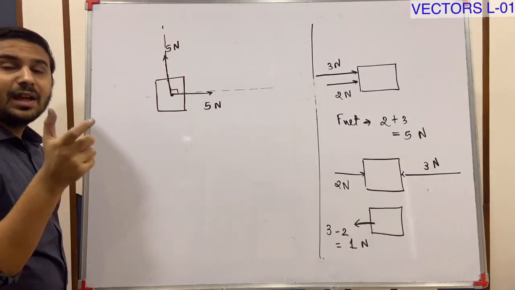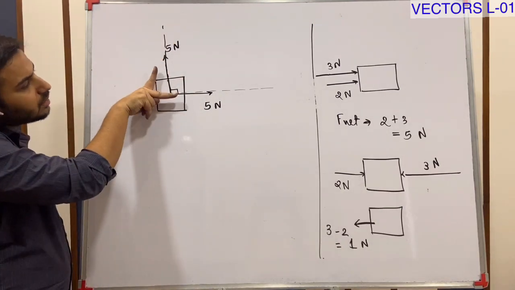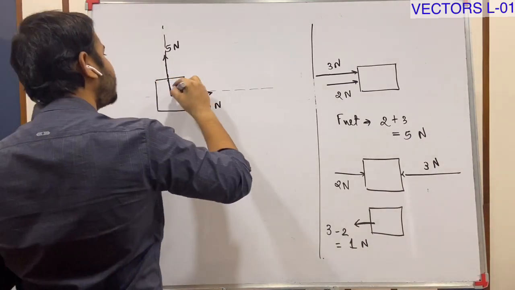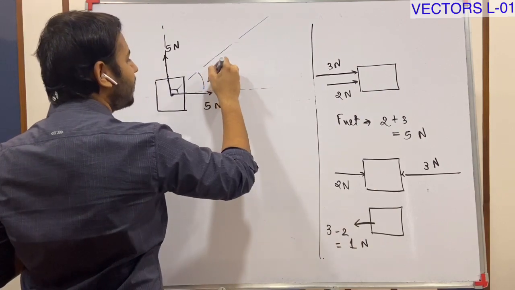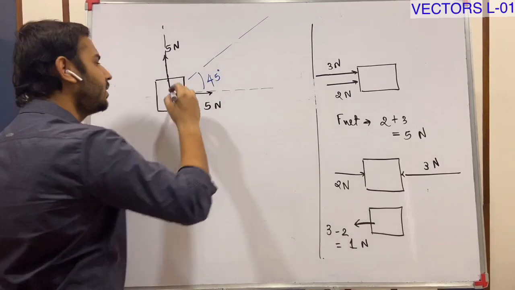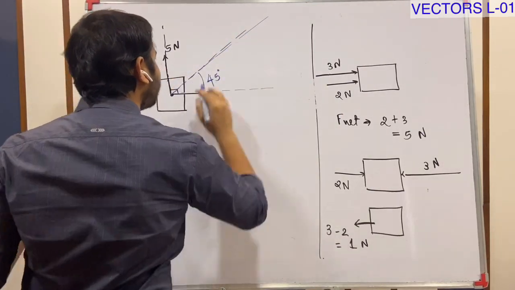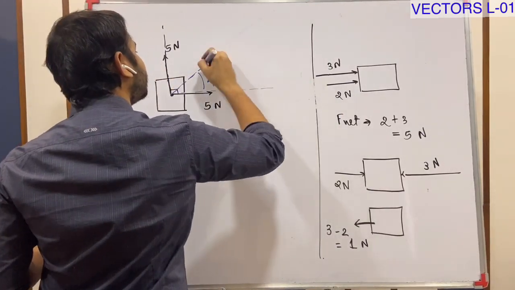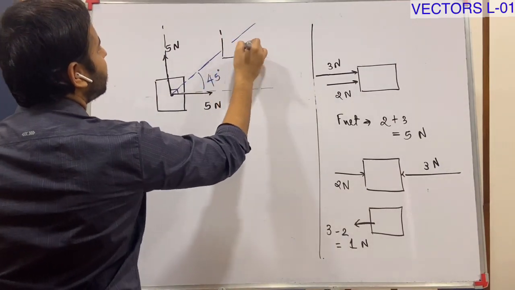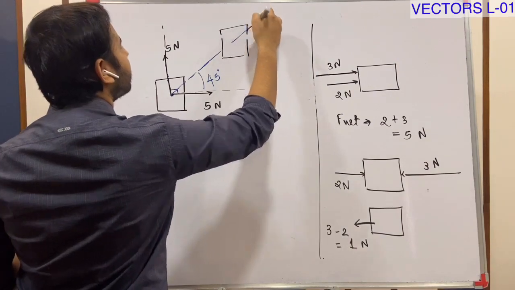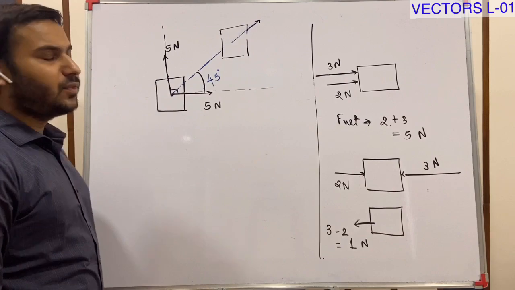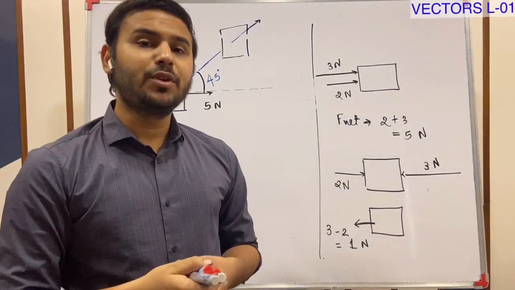But what if I apply 5 Newton perpendicularly like this? So the motion of the object is this. This angle must be 45 degrees. Why 45 degrees? The forces in both directions are the same. So the object will move somewhere here on this path. Understood? Right? So this is the exact angle of 45 degrees because the forces are the same.